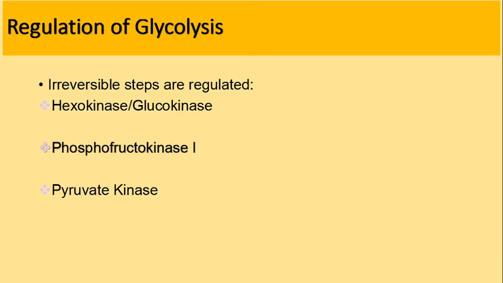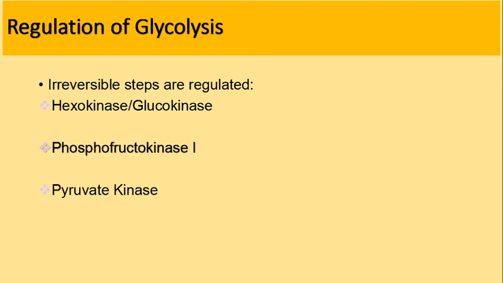Then pyruvate kinase is also an allosteric regulatory enzyme, which is inhibited by ATP and stimulated by fructose 1,6-bisphosphate. Hexokinase is inhibited by its product, glucose 6-phosphate. Glucokinase is not inhibited by glucose 6-phosphate, but it is inhibited by fructose 6-phosphate. So the regulatory activities of these enzymes are allosterically modified, and this regulates the glycolytic pathway.